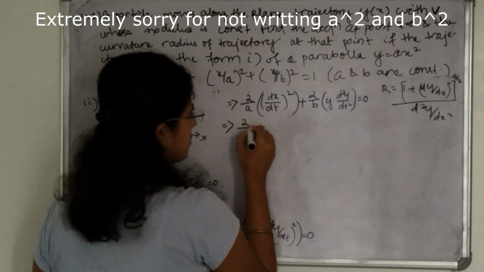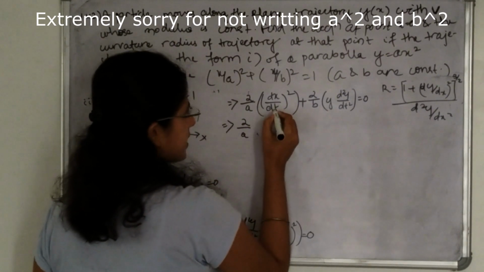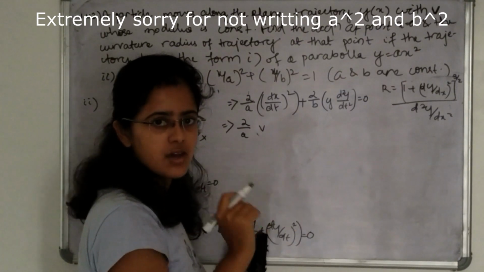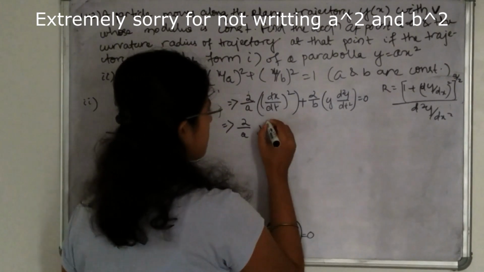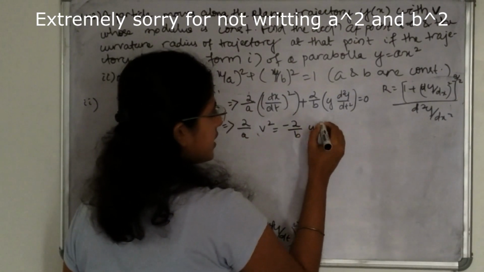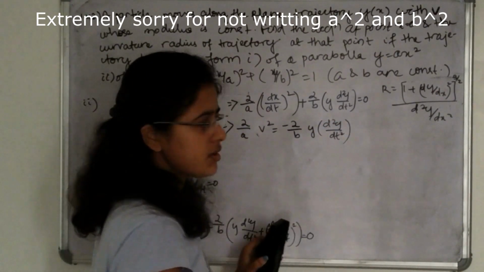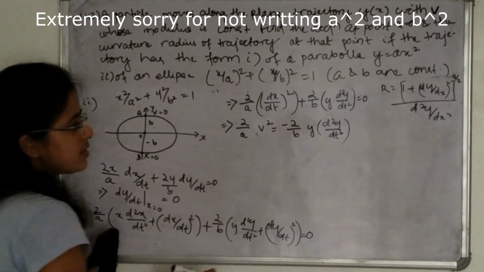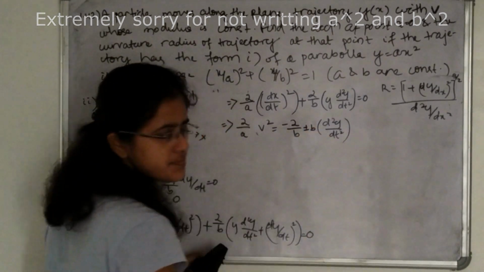So, 2 by a, I can write it as v because the total velocity is heading in the horizontal direction. So vx is equal to v here. So v square is equal to b y into d square y by dt square. So I can put here y as b or minus b, so put it here plus minus b.